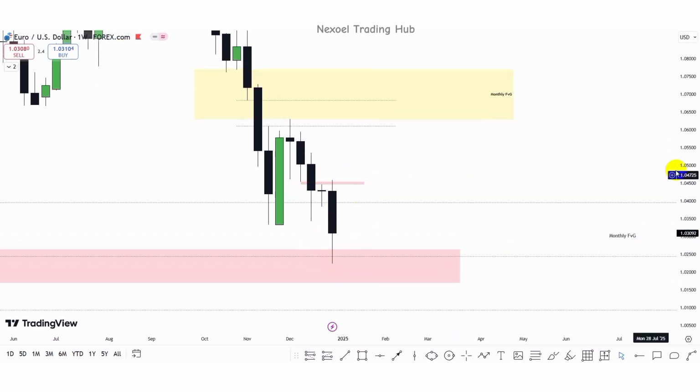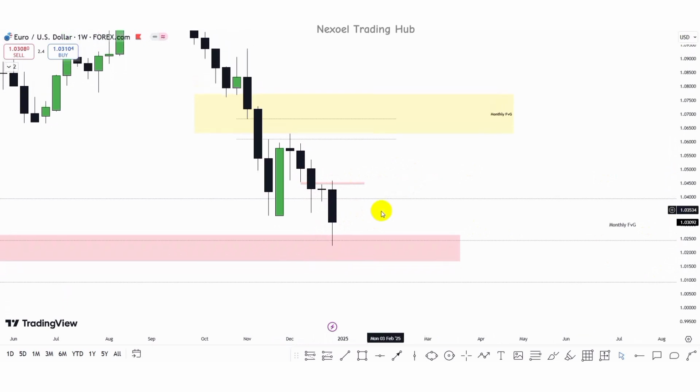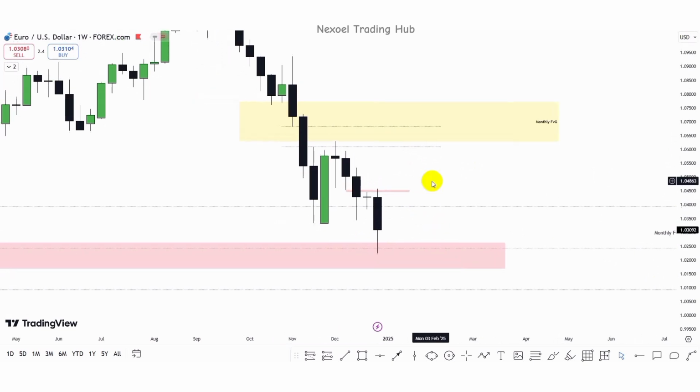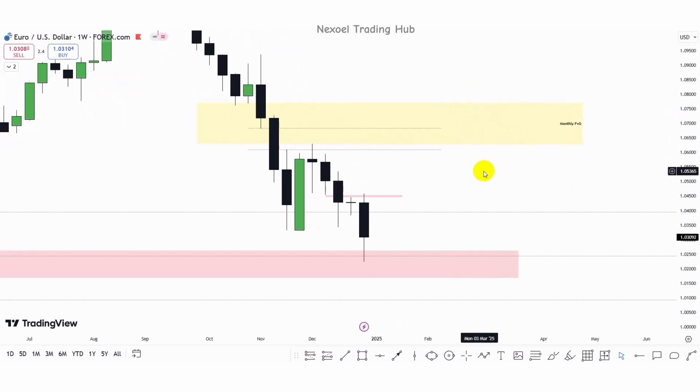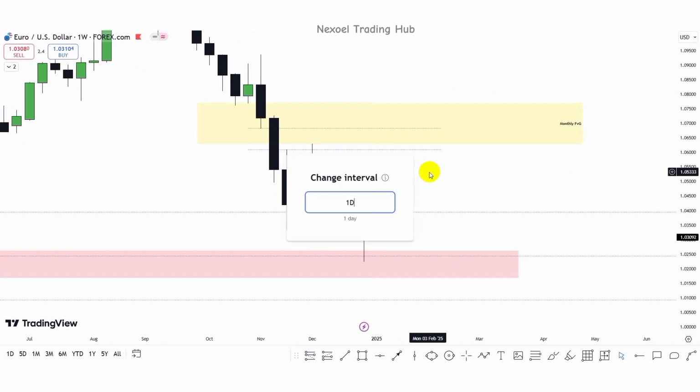So for us to frame a bearish continuation, or to see the rise of price to the upside before we frame the bearish continuation, we can clearly identify a zone aside from the monthly fair value gap we have above here. So let's check the daily time frame so that we can clearly connect the time frames and then identify the possibility of higher price and the sponsorship zone we can consider selling off from. So let's check the daily time frame.